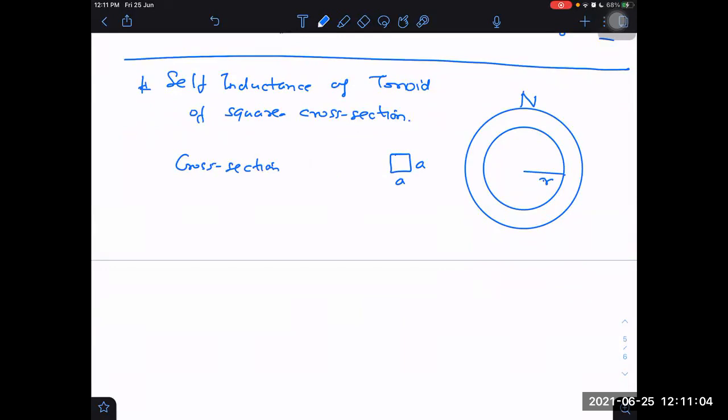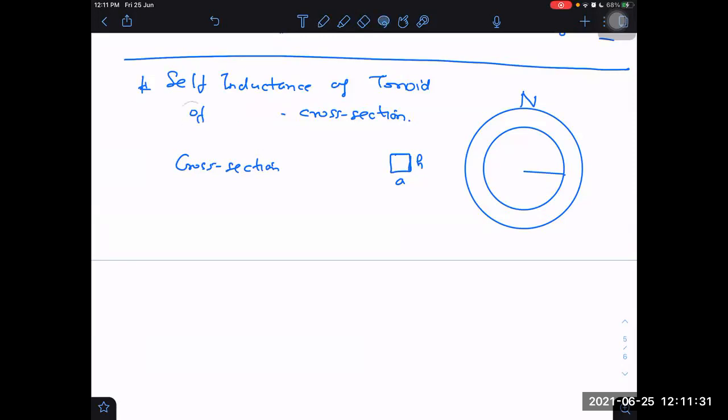Number of turns to be N. Inner radius, you don't take r. What should I give you for inner radius? What were you taking till now? Inner radius and outer radius? I think I was giving you h as the height, not square, let us say I'm taking a rectangular cross section.